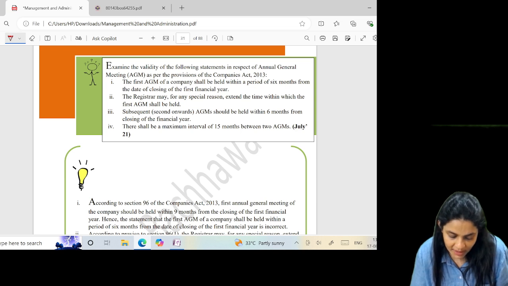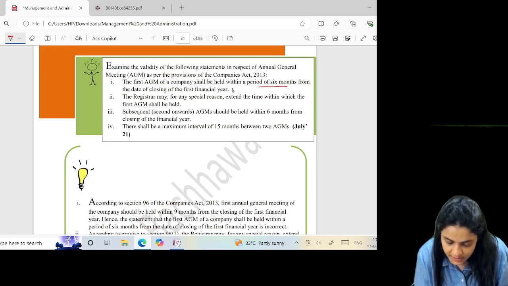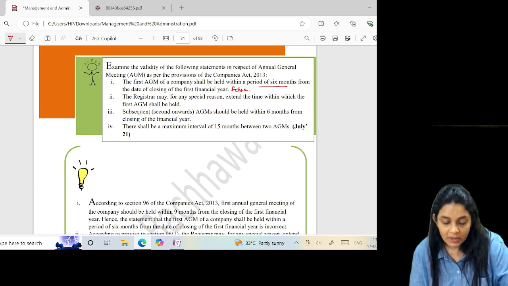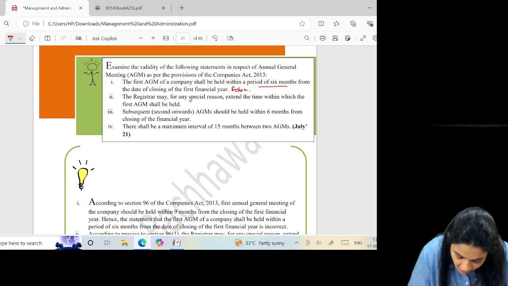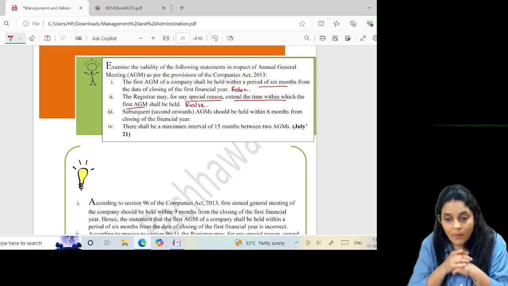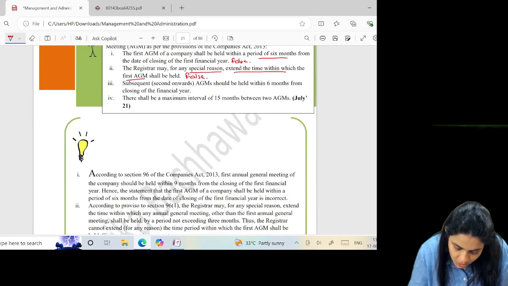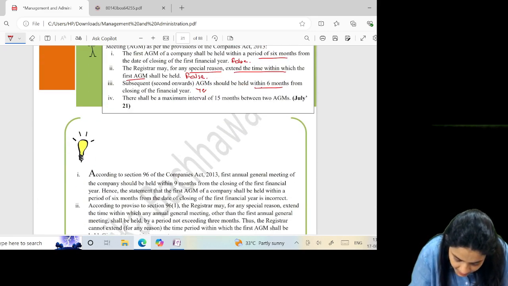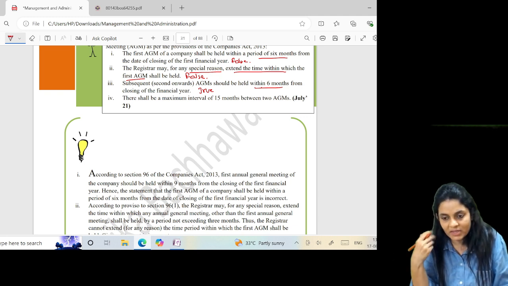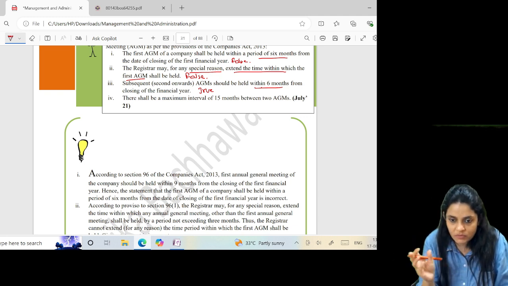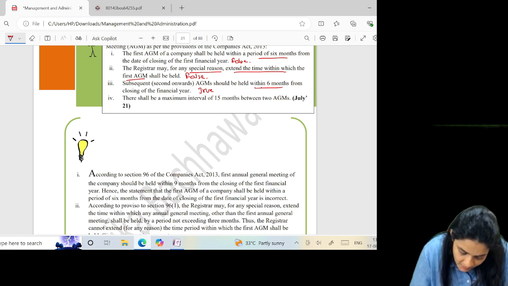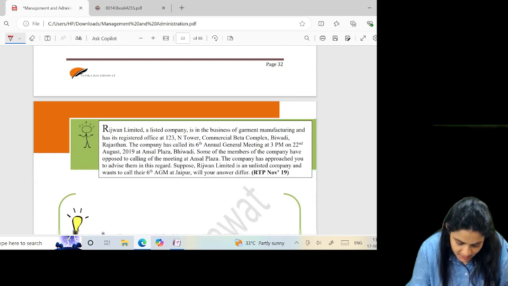Examine the validity of the following statements. The first AGM shall be held within a period of 6 months. This is false. It should be within a period of 9 months. The registrar may, for special reason, extend the time within which the first AGM is to be held. This is again false, because no extension can be granted whatsoever for the first AGM. Subsequent AGM should be held within 6 months. Yes, this is absolutely correct. The subsequent AGM must be held once every year, within 6 months from the end of the financial year, and the maximum gap between two AGMs is not more than 15 months. There shall be a maximum interval of 15 months. This is also true, as given under section 96.